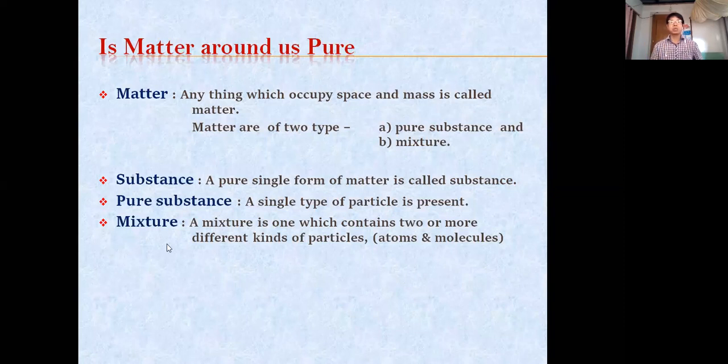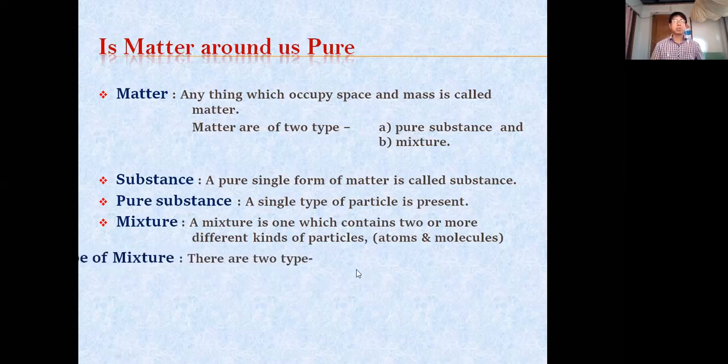So a pure substance and a mixture. As a whole, matter is classified into two: pure substance and mixture. Pure substance means when the same type of particles, or one type of particles, are there. And mixture, when different types of particles are present. First, we'll be discussing this mixture. Later on, we'll study the pure substance.